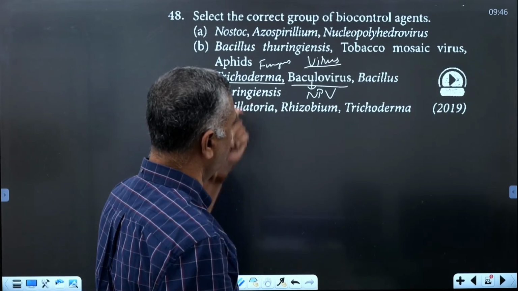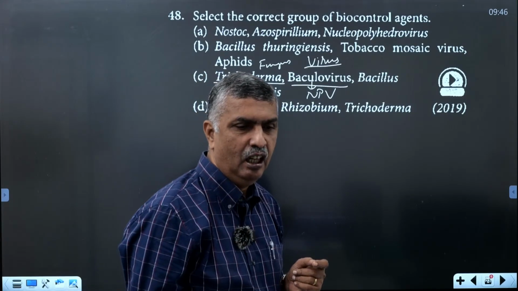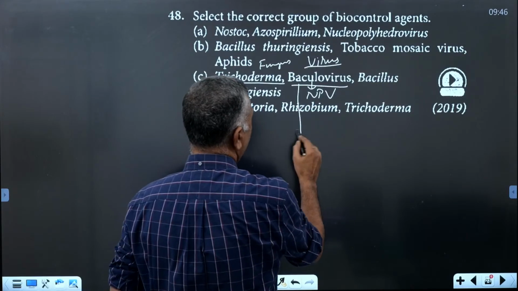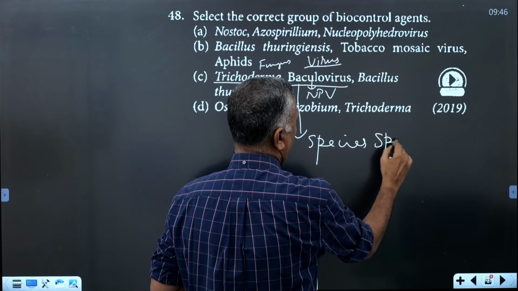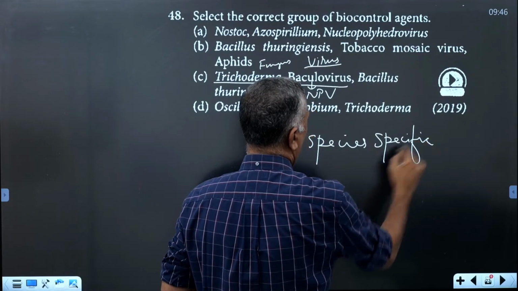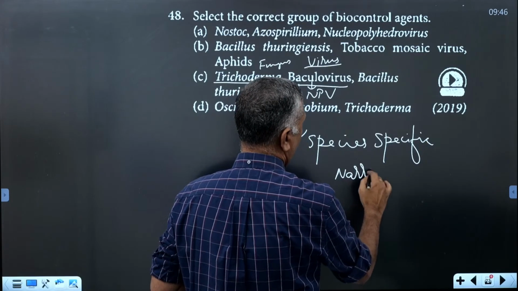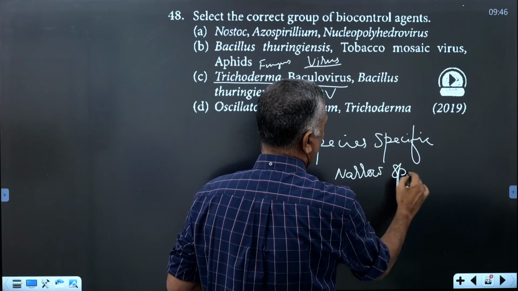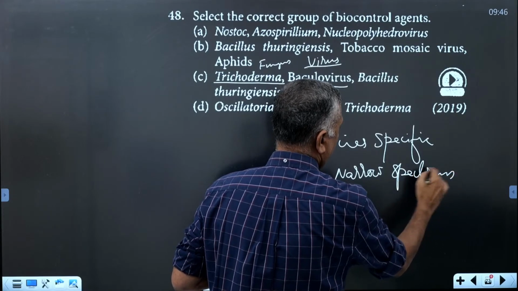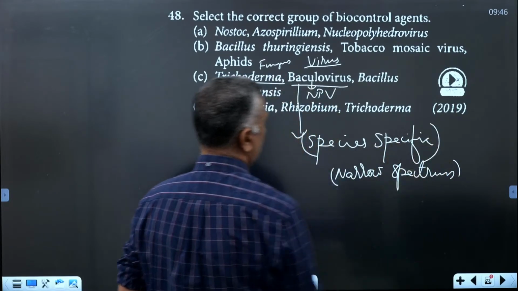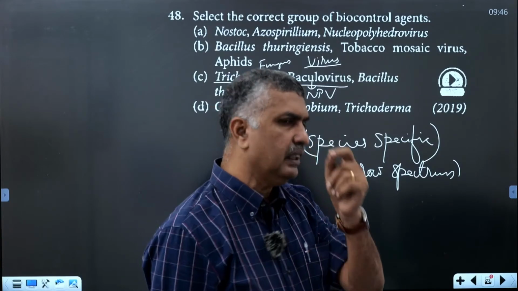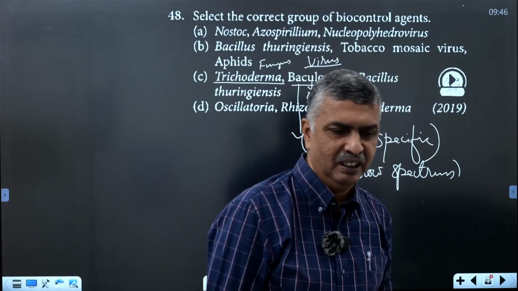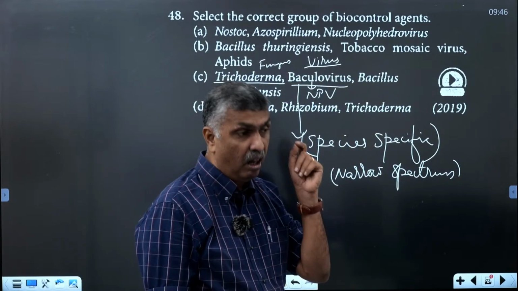And what is the feature of baculoviruses? Baculoviruses are species specific and narrow spectrum. They control only the targeted species, not all species.